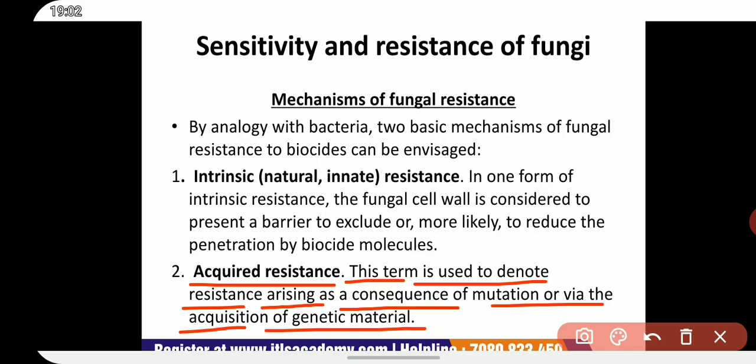There is no evidence linking the presence of plasmids in fungal cells and the ability of the organism to acquire resistance to fungicidal or fungistatic agents. Fungicidal agents kill the fungi, while fungistatic agents stop or inhibit the reproduction process in fungi.